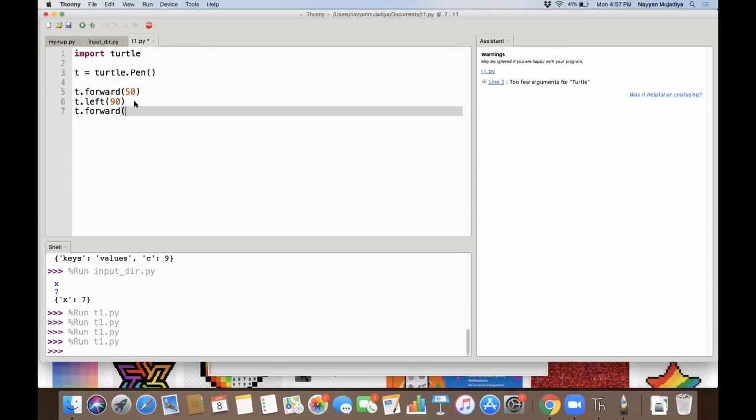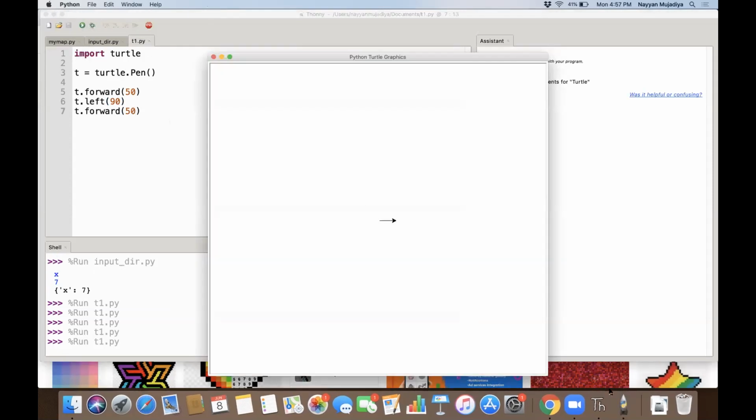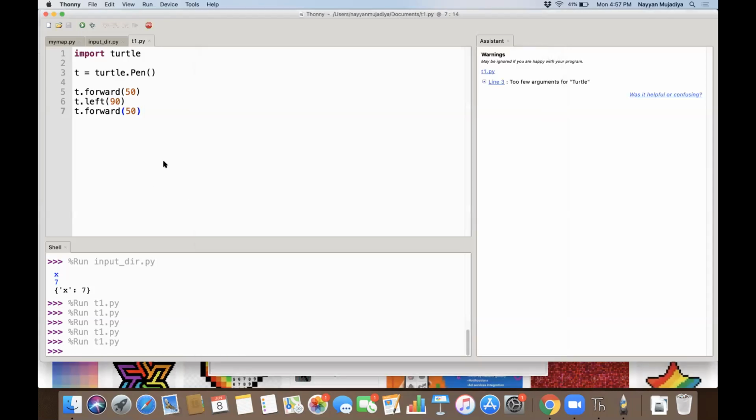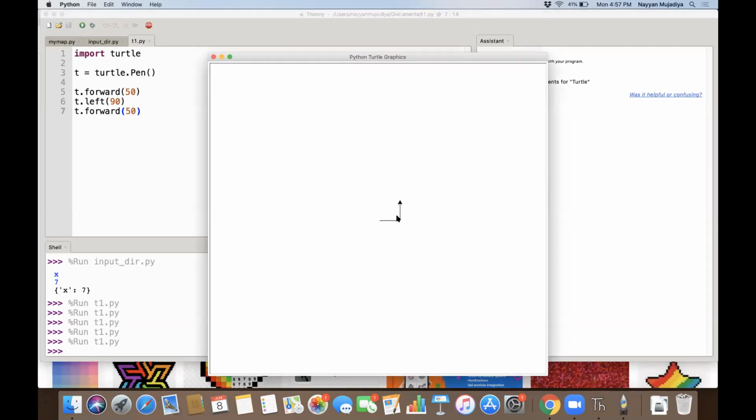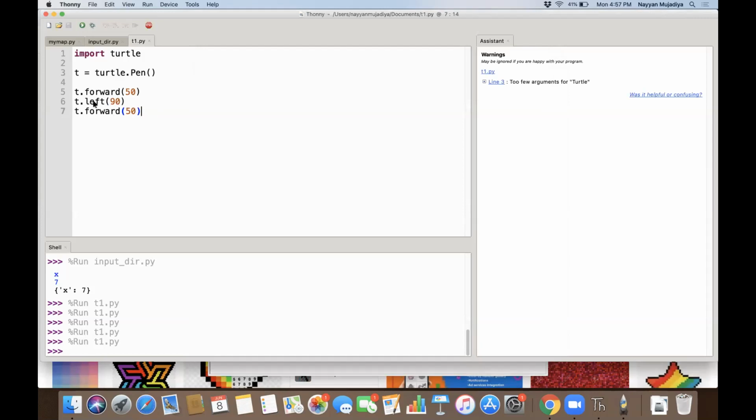Let me do the forward again so that we'll see exactly. Do you see it made a right angle? Yes, it made a right angle, but I said left. Do you see on the screen? So it came here, then turned left. If you give it t dot left and then t dot forward 50, and then t dot left and t dot forward 50 again, then it will become a square, which is basically a loop. Correct.